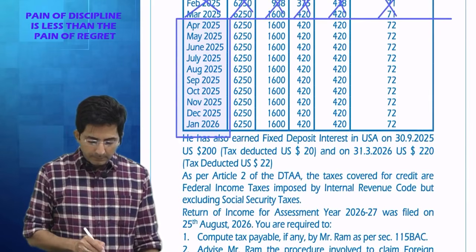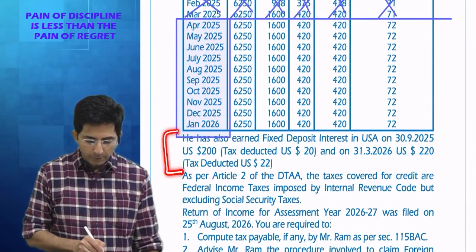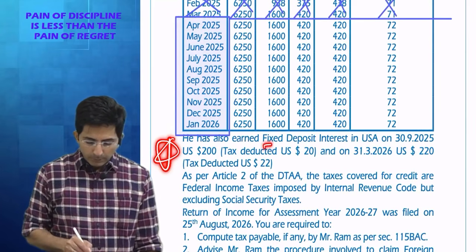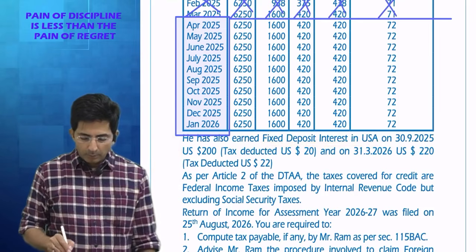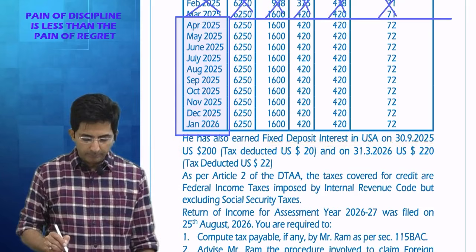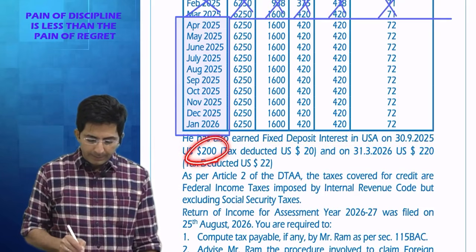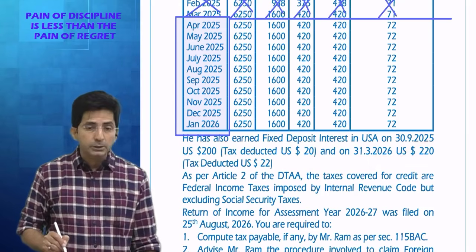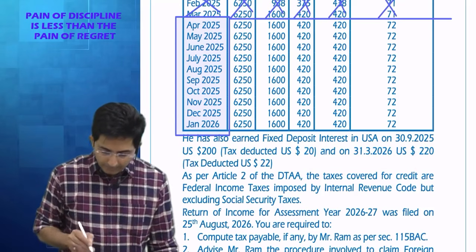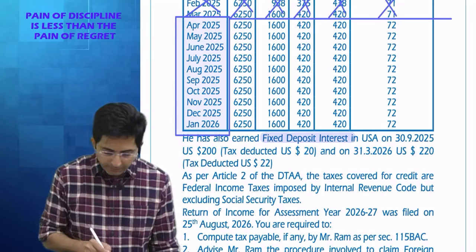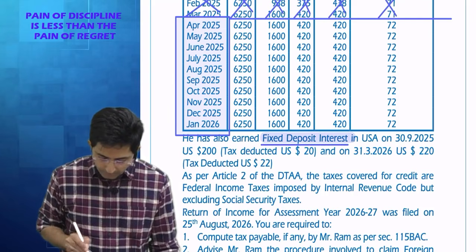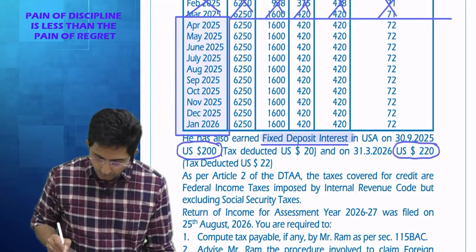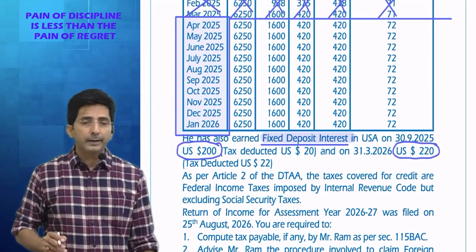Now, read this para. This is also a very important part of the question. Read. First read, then I will explain. He has also earned fixed deposit interest in USA on 30th September 2025 of $200 TDS 20, and on 31st March $220 TDS 22. Means this is which income? Let me highlight. FD interest, FD interest, FD interest, FD interest. And what is the amount of FD interest? $200 and $220. Okay. So this income where you will take?